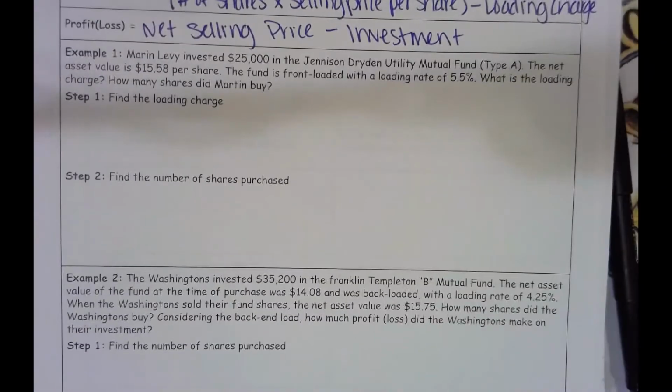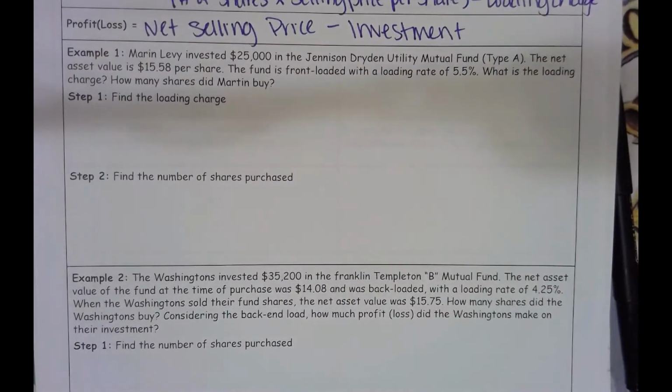Okay, so we have two examples. Marine Levy invested $25,000 in a Jennison Dryden Utility Mutual Fund Type A. The net asset value is $15.58 per share. The fund is front-loaded with a loading rate of 5.5%. What is the loading charge? How many shares did Martin buy?